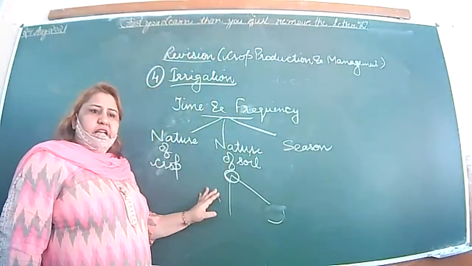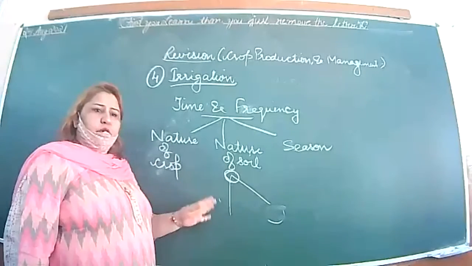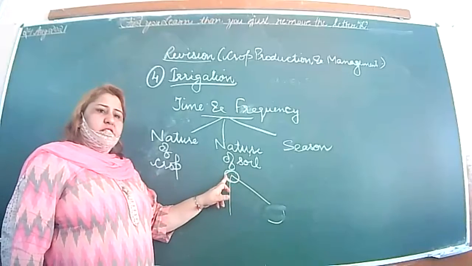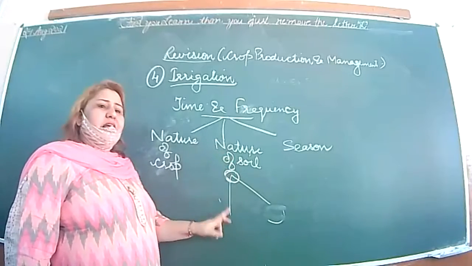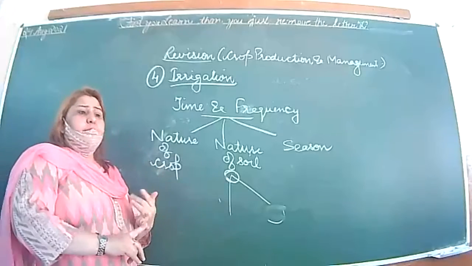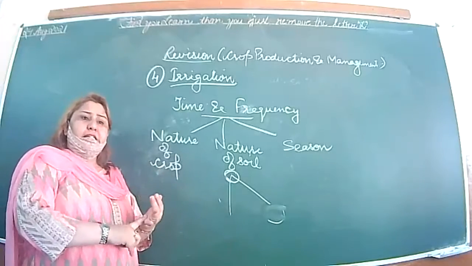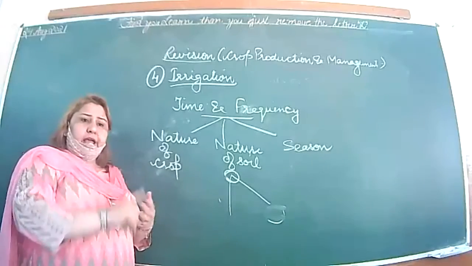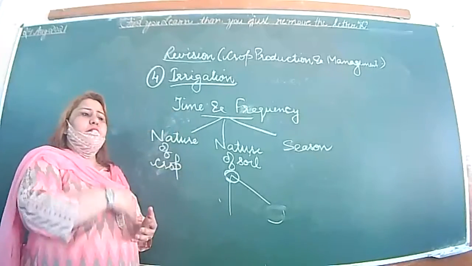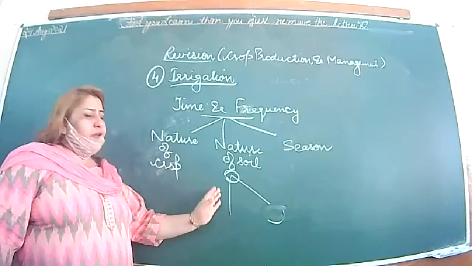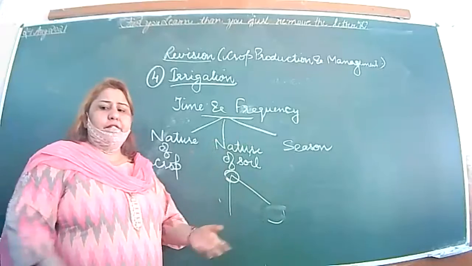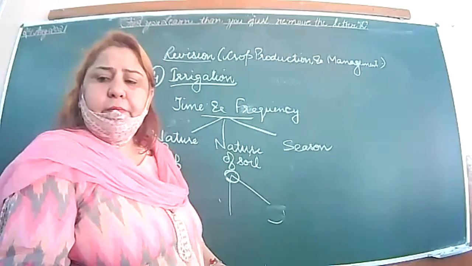Traditional methods we were using: rahat, that is with the help of the bull; Gately, that is with the help of the stone; pulley or the moat; and another one is chain pump. That can be easily done, means identification is possible. We can ask the cultivator to identify and tell which one is the best, and write the advantage of using this. In the same way, we can show the different tricks, identify, and ask the questions.